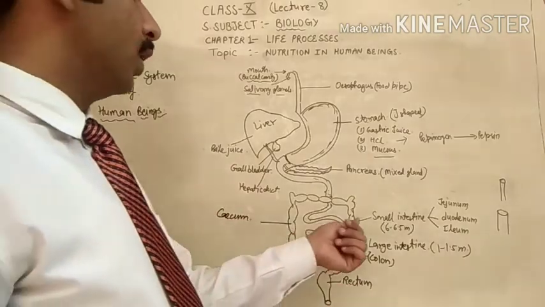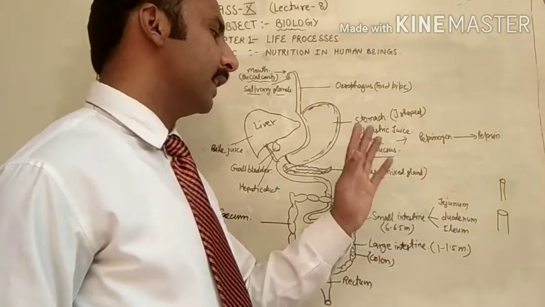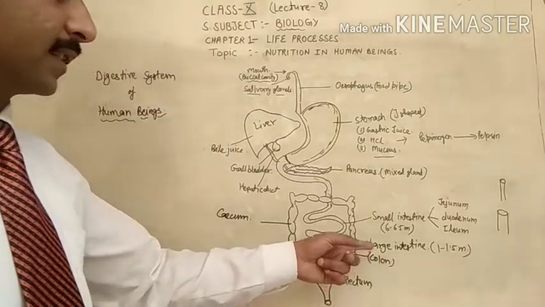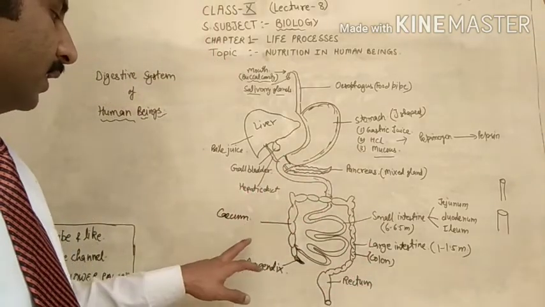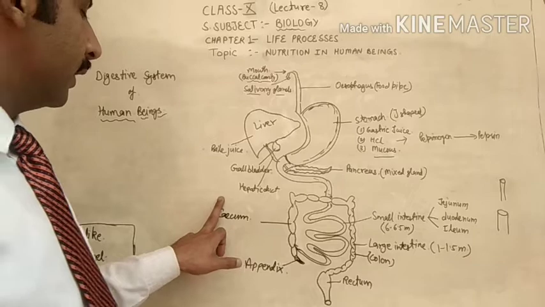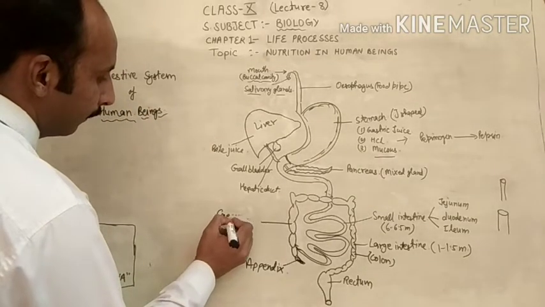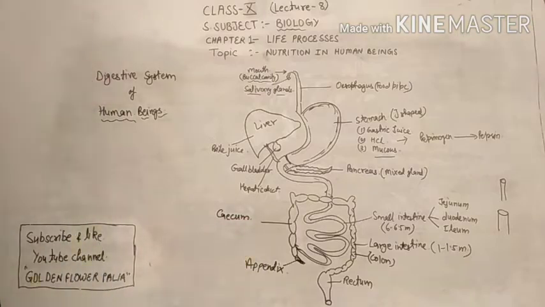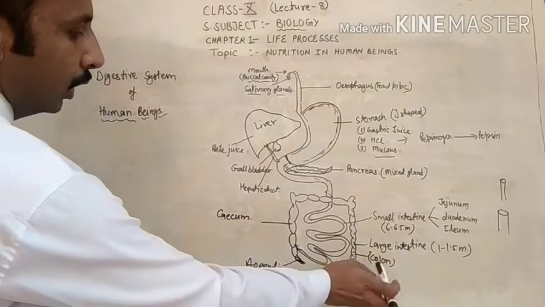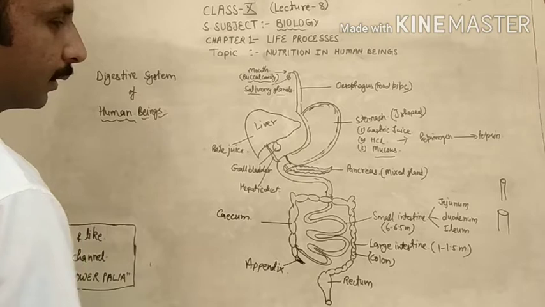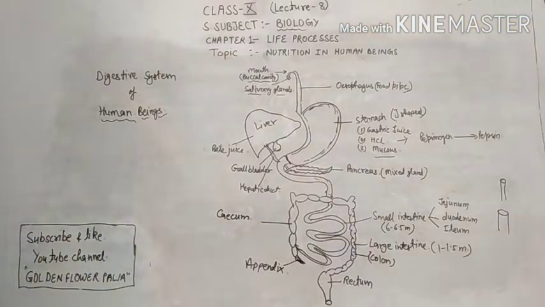Just like the small intestine has three parts, the large intestine also has three parts: cecum, colon and rectum. These are the three parts of the large intestine.